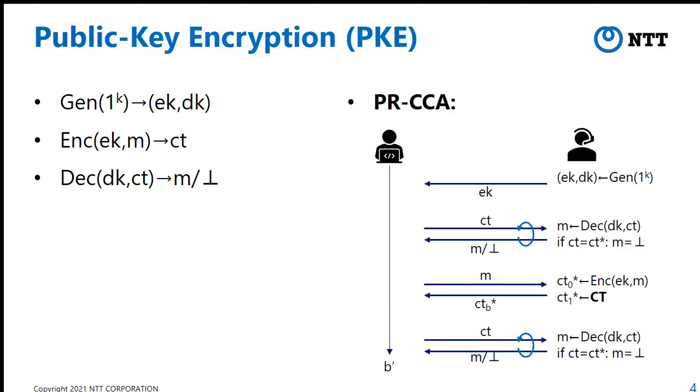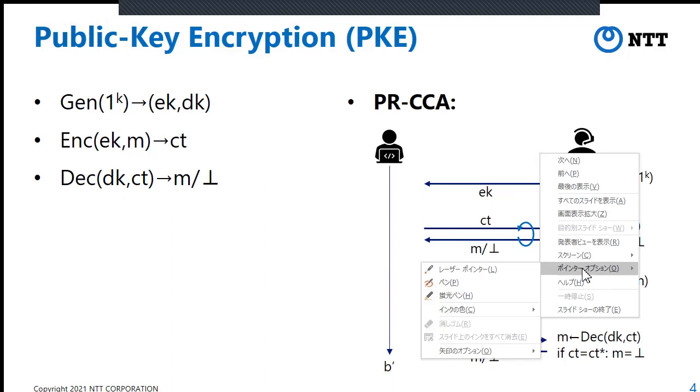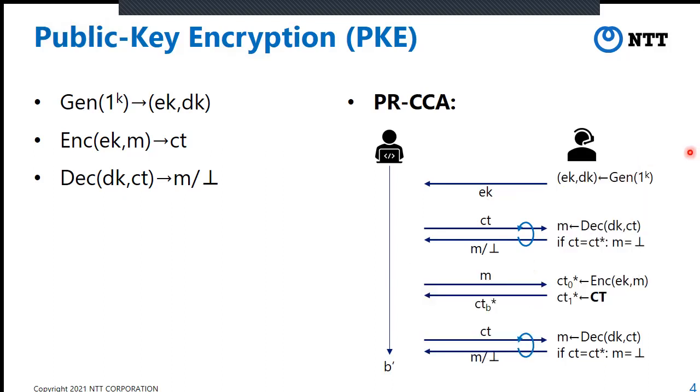So we say that PKE is shoot random CCA secure if any efficient adversary cannot win the game defined as follows. The adversary first receives EK from the challenger. Then it can use the decryption oracle freely.